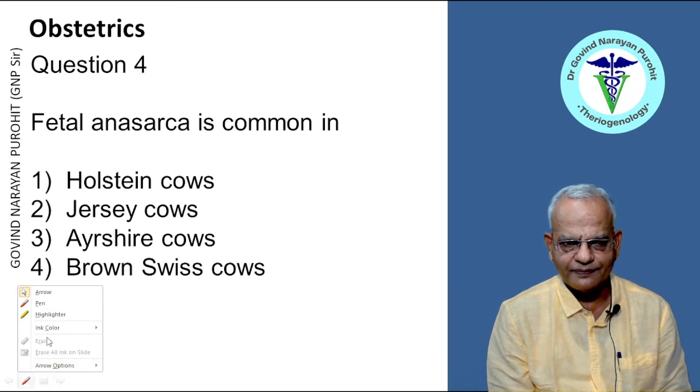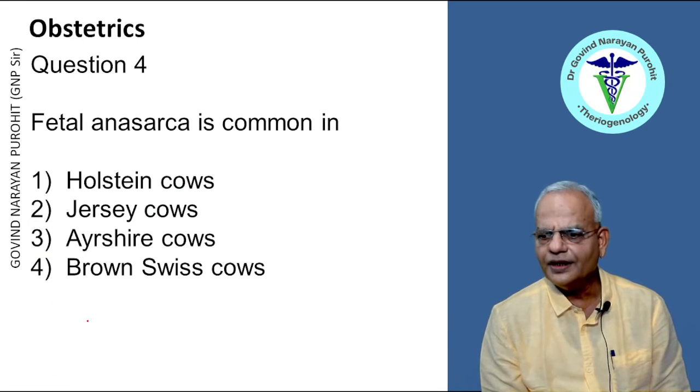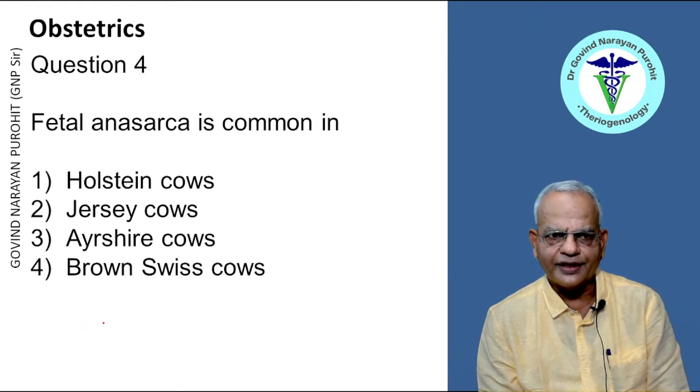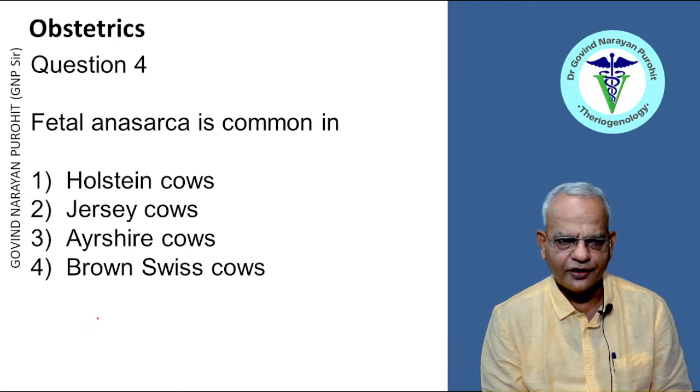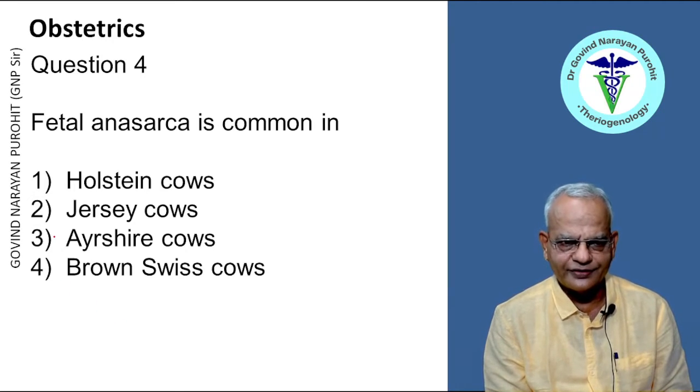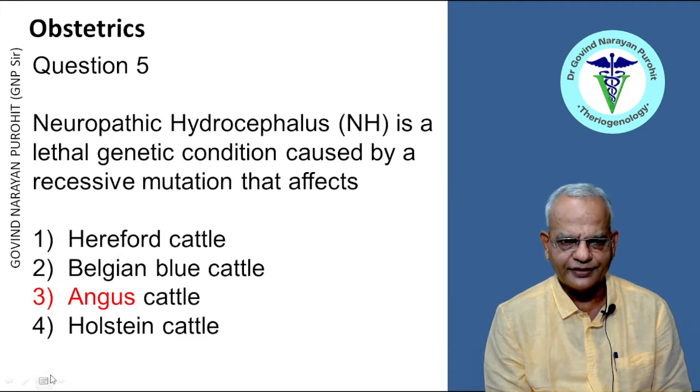Fetal Anasarca is common in Holstein cows, Jersey cows, Ayrshire cows, and Brown Swiss cows. Fetal Anasarca is common in Ayrshire cows, right? So that is the right answer.